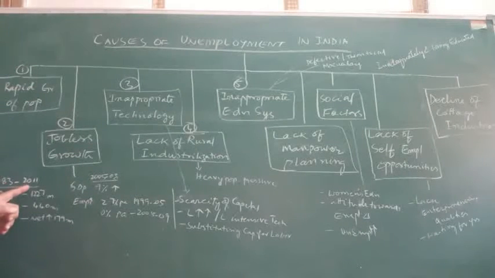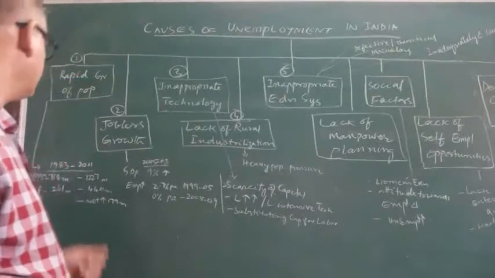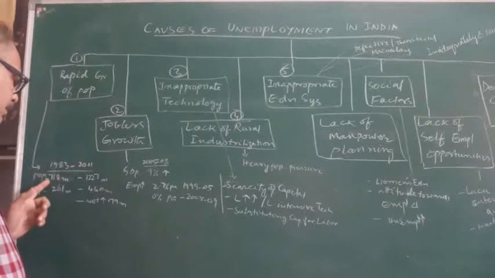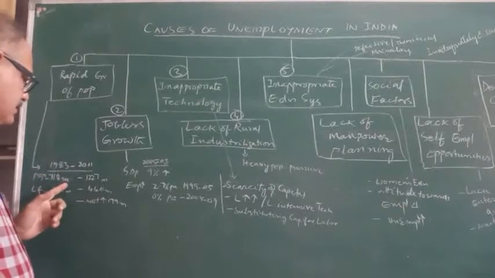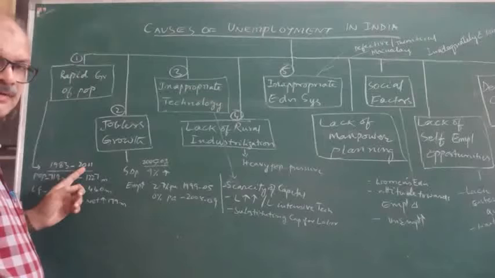From 1983 to 2011, the population increased from 718 millions in 1983 to 1227 millions in 2011.